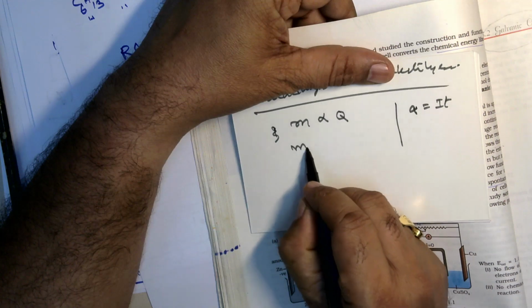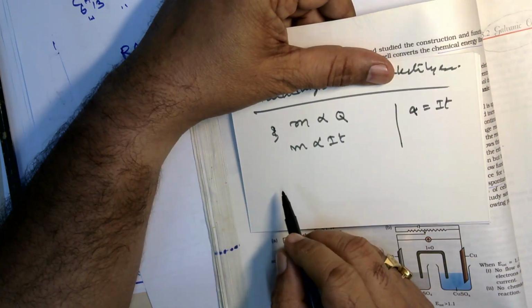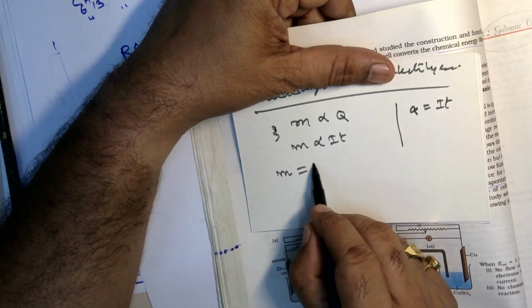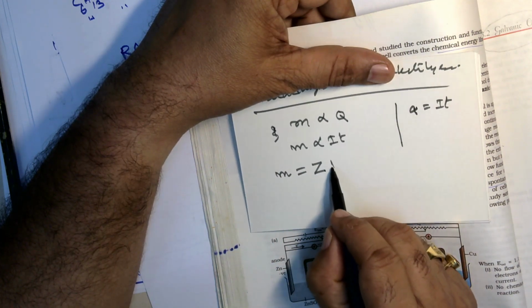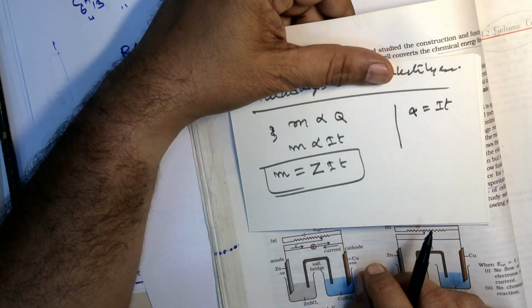So m is proportional to I t. We need to introduce a constant, called the electrochemical equivalent, Z. So m = Z I t. This is called Faraday's first law.